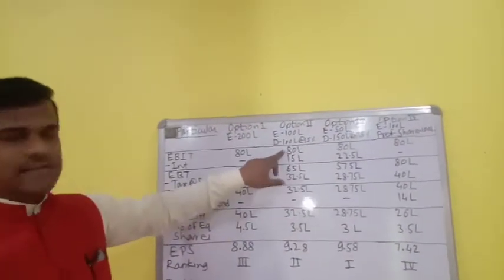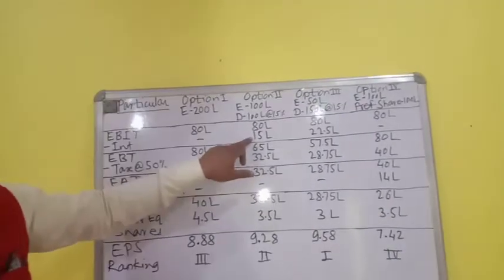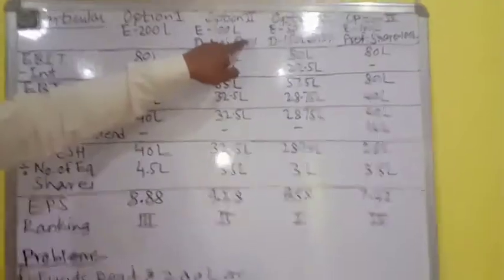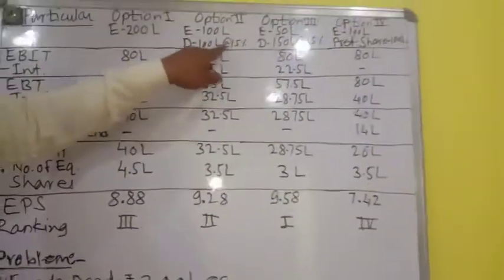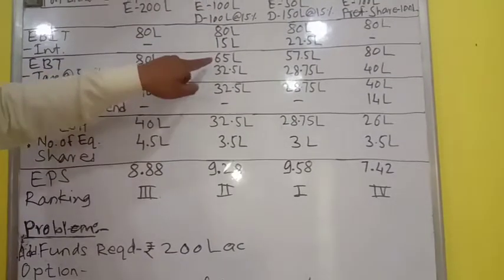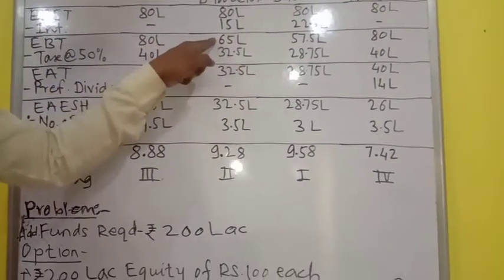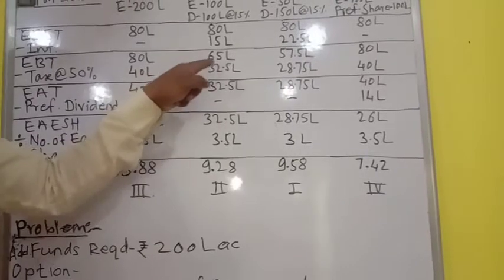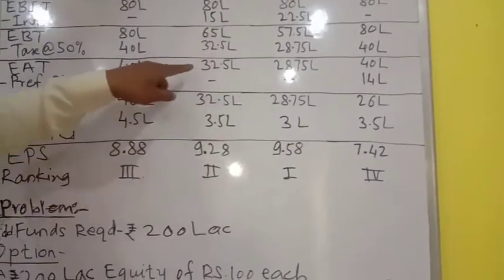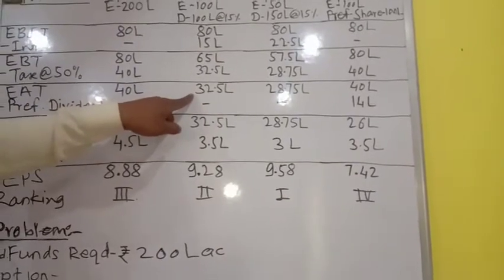So EBIT is 18 lakh rupees minus interest. As you know, in this case they have raised 100 lakh rupees through debt at 15% interest. So the interest that will come out is 15 lakh rupees, that is 15% of 100 lakh. So earning before tax comes to 65 lakh rupees minus tax at 50%, the tax comes to 32.5 lakh rupees. So earning after tax comes to rupees 32.5 lakh.